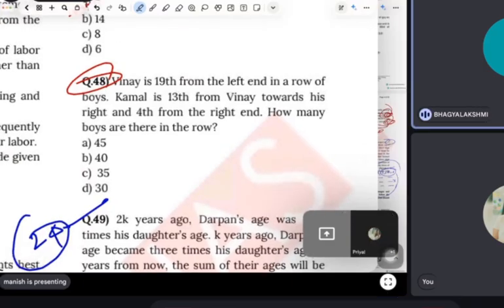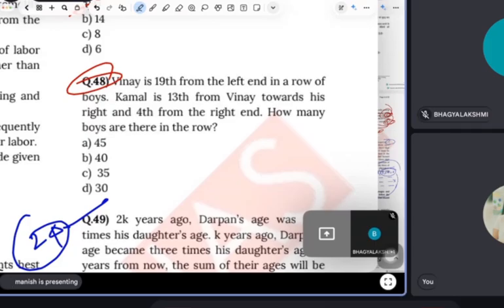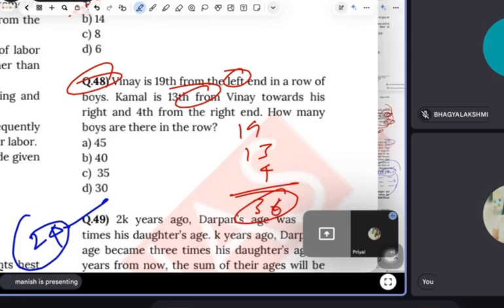Vinay is 19th from the left end of the row of boys. Kamal is 13th from Vinay towards his right and fourth from the right end. How many boys are there in the row? See, in these types of questions, you know what? Since they have given left and right, you add all the numbers. You will get 19 plus 13, 36. But since you have counted Kamal two times, reduce 1. The answer will be 35. Vinay is given as 19 from the left.